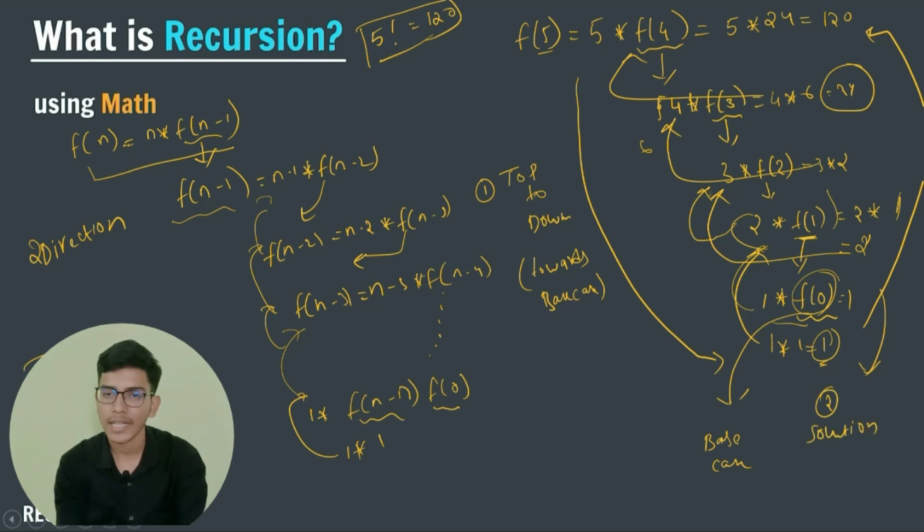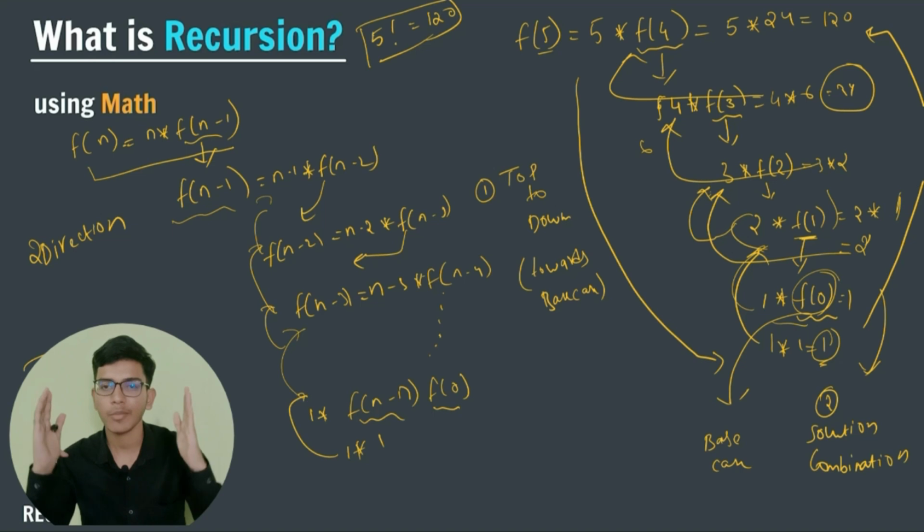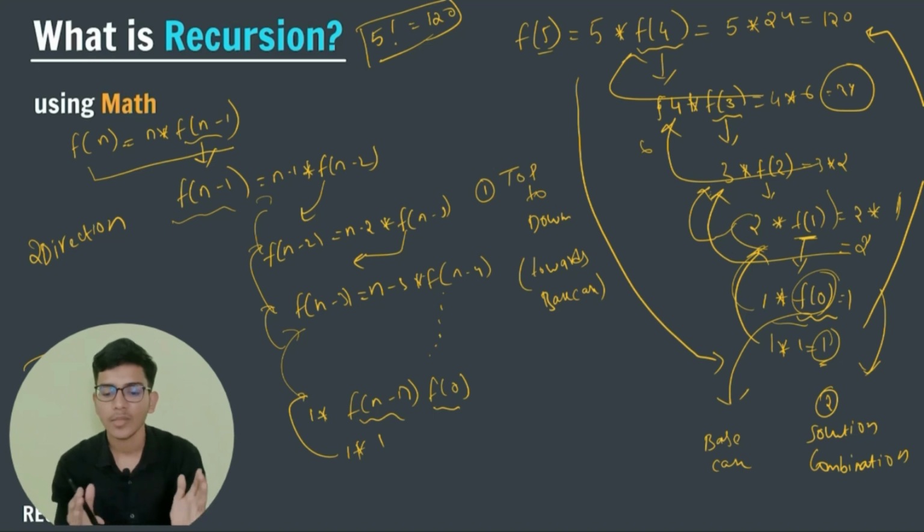So whatever solutions I get, I am combining to get my final output or final solution. So these are the two steps that are involved in our recursive function calling. These are the two directions that are very important: first of all, I am breaking my problem into smaller pieces, and then I am expanding from it.